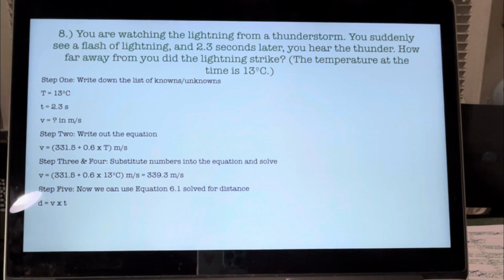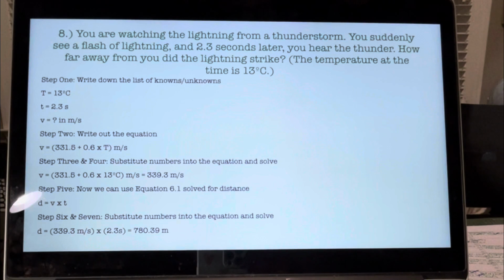Step 5, now we should use equation 6.1 solved for distance. Distance equals speed times time. Step 6 and 7, substitute the numbers into the equation and solve. So we figure out our distance is 780.39 meters. So that is how far away from you the lightning struck.